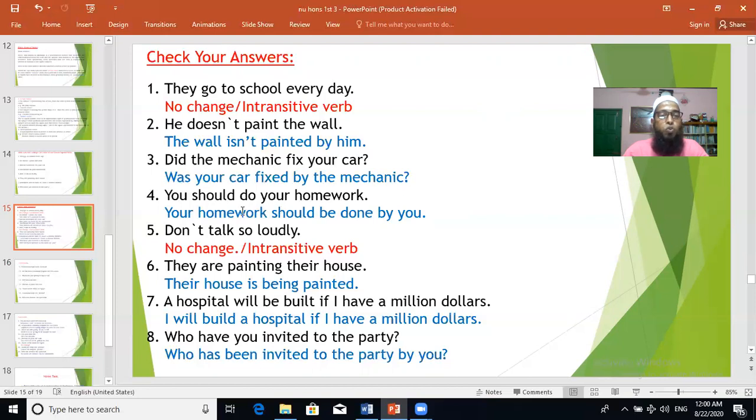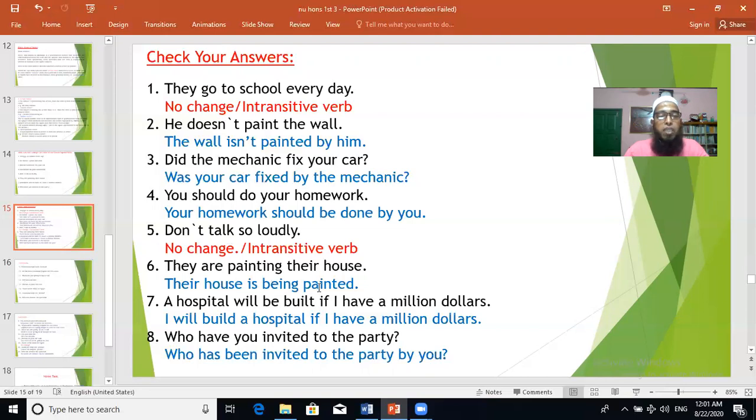You should do your homework. Should, can, could, may, might, these are the modal auxiliaries. After these modal auxiliaries, we have to use be. Your homework should be done by you. So in passive voice, always the main verb is in past participle form. With modals, take be: can, could, shall, should, may, might in the passive voice. Don't talk so loudly. Again, you see talk is an intransitive verb. There is no object, so there is no change in this sentence.